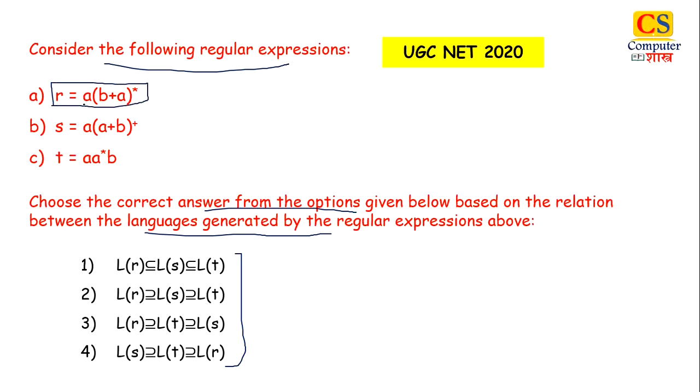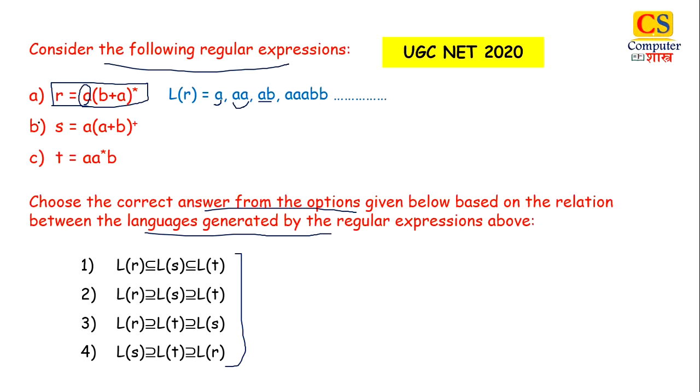Now here you can see A will be present in all strings, B plus A Kleene star. So B and A can occur any number of times. So our language will be A, then A, B. Now A will precede all strings, so we can say that this language can give all strings starting with A.